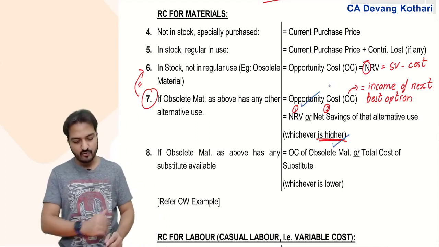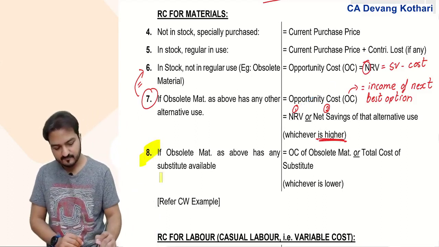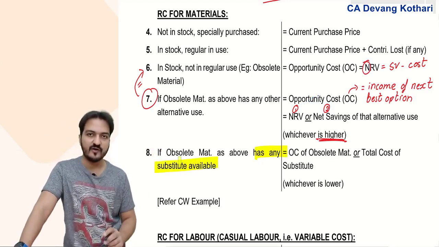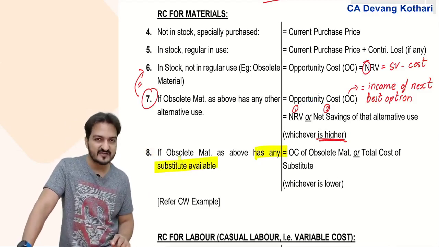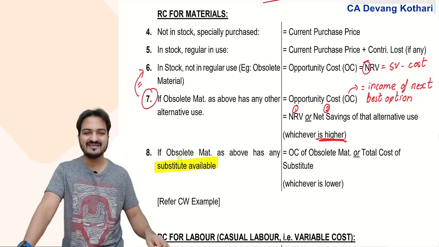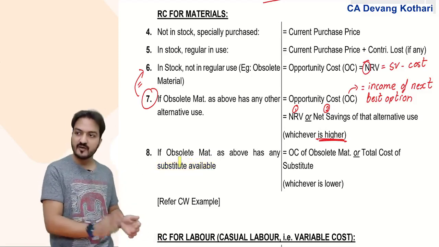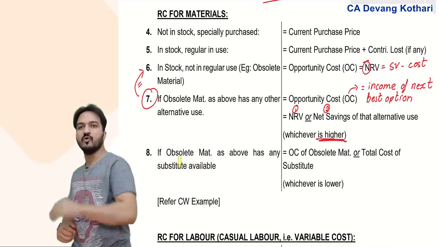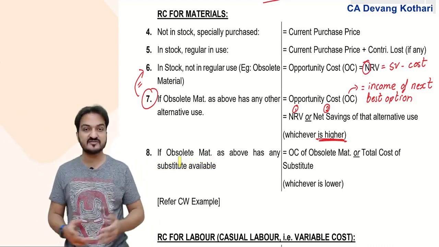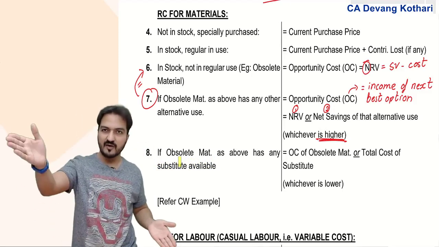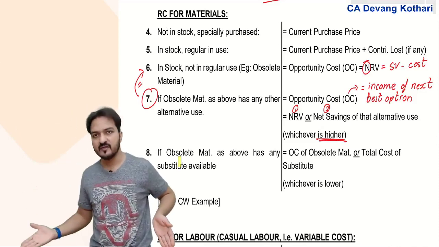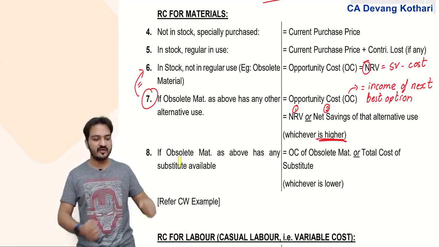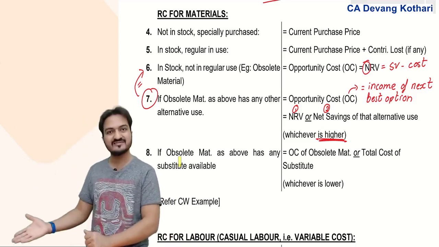And rule 8. If the obsolete material has any substitute available. Now when I say substitute, meaning instead of using this obsolete material in a new offer, I can use something else in the new offer. Instead of using this obsolete material in my new offer, I can use something else in that same new offer. Then which one should I use? Should I use this obsolete material or should I use that something else?